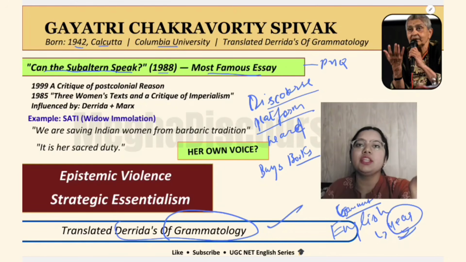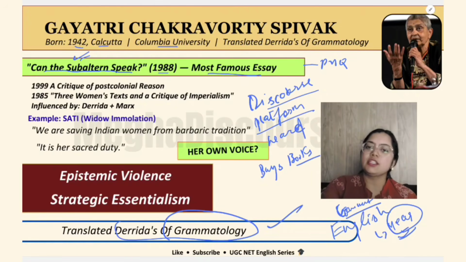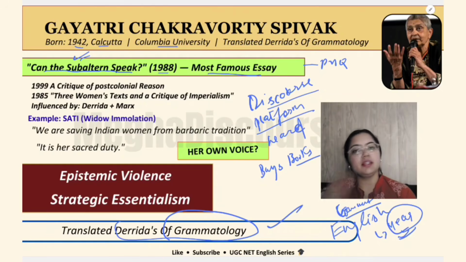So where they should speak? Can they speak? And if they can speak, where should they speak? And in what manner they are being spoken for? She says that the people, the scholars, the intellectuals, they are trying to speak on the part of subaltern people. If I am meeting with a Dalit person, then I will first listen to his or her story and then I will write a book on it. But here I am writing, not she is writing.